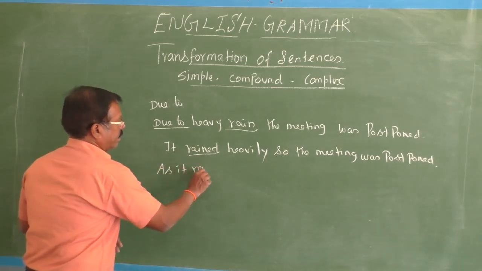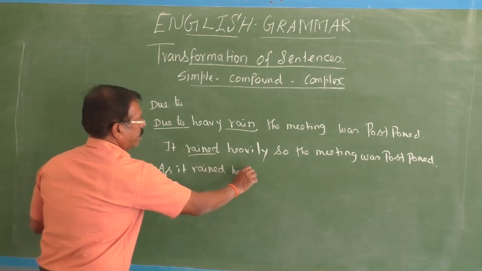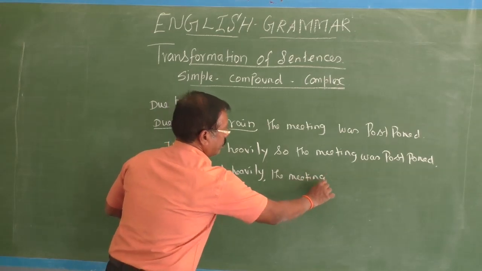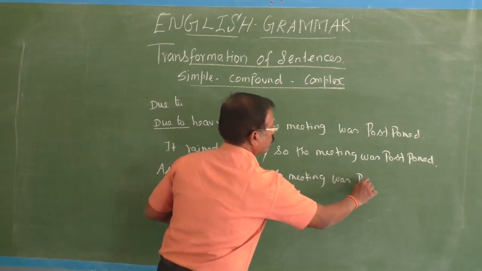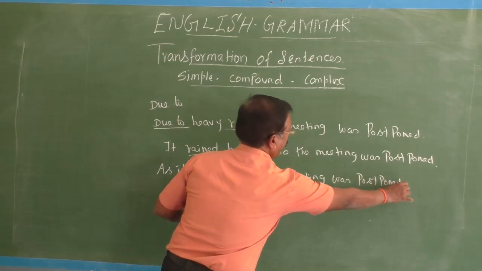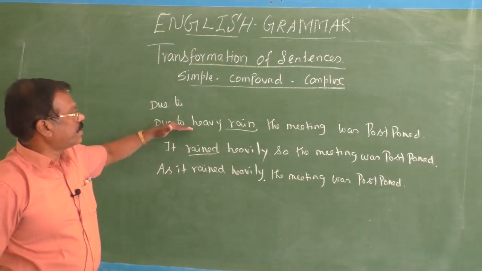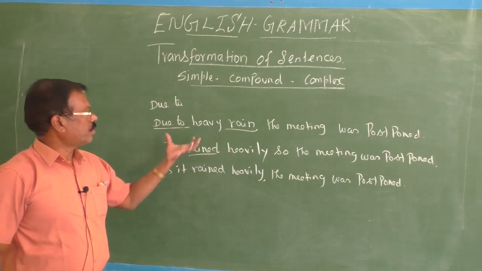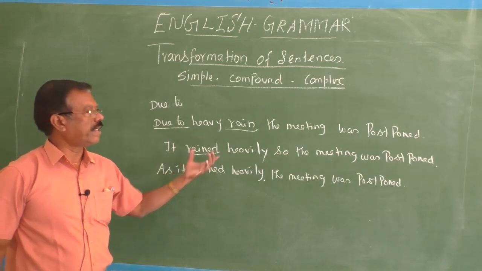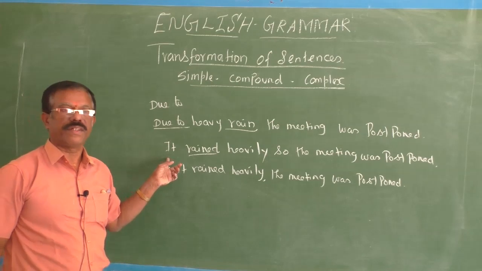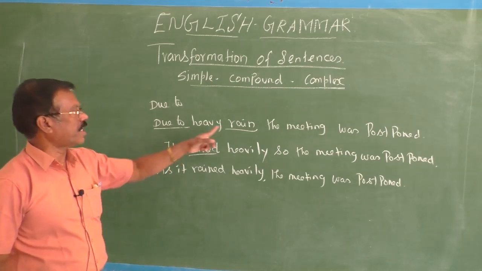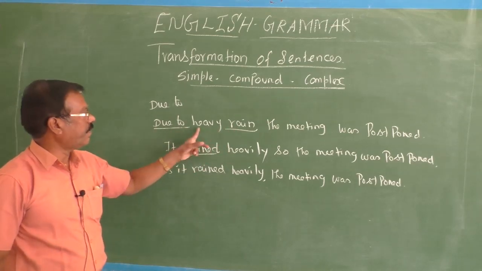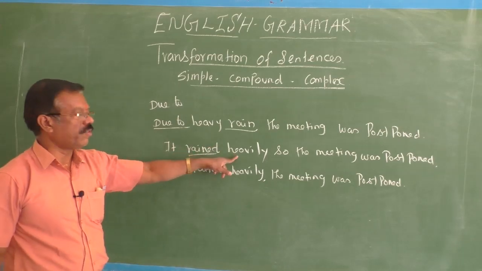As it rained heavily, the meeting was postponed. So here I followed all the principles. When you change the simple sentence into compound, you have to introduce one main clause. So this phrase should be expanded into a clause. For that you have to introduce a subject. Here I introduced a dummy subject or introductory subject, it, because it stands for the rain. Then rained, I used it as a verb. Heavy is an adjective. It should be changed into an adverb.